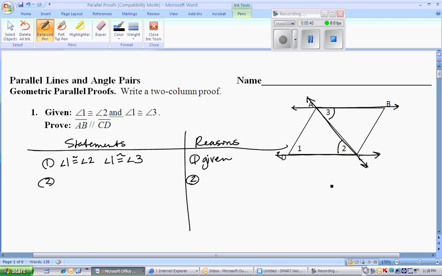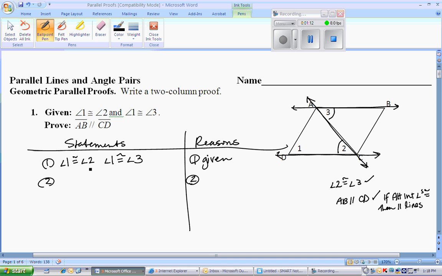So in the end, I'm going to say, well, if angle 2 is congruent to angle 3, then AB is parallel to CD. So that's long term. I'm going to try to get this right before the end and AB parallel to CD right at the end, because if I can show alternate interior angles congruent, then they're parallel lines. And looking at how I'm going to get there, I'm looking at what I have.